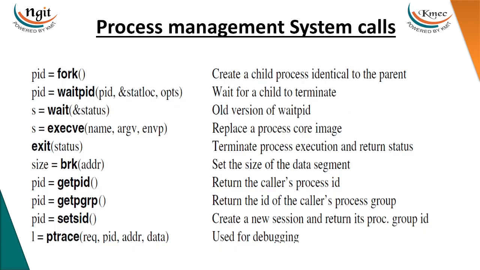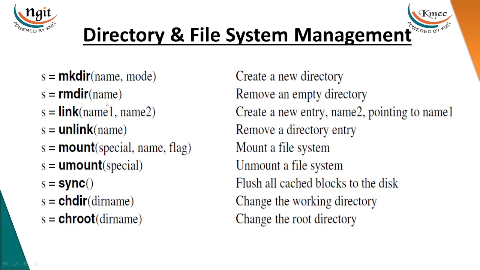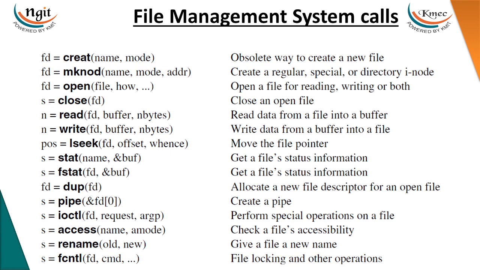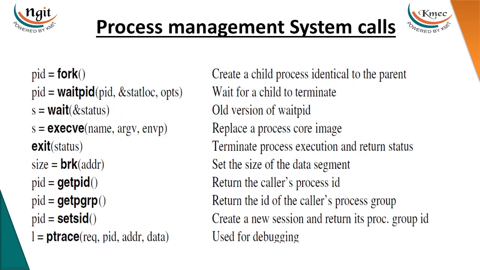There are several system calls: the process related system calls, file management system calls, directory and file system manipulation system calls, and several others. In our syllabus we have only these particular system calls. Here, each process is created by using the fork system call, which creates a child process.